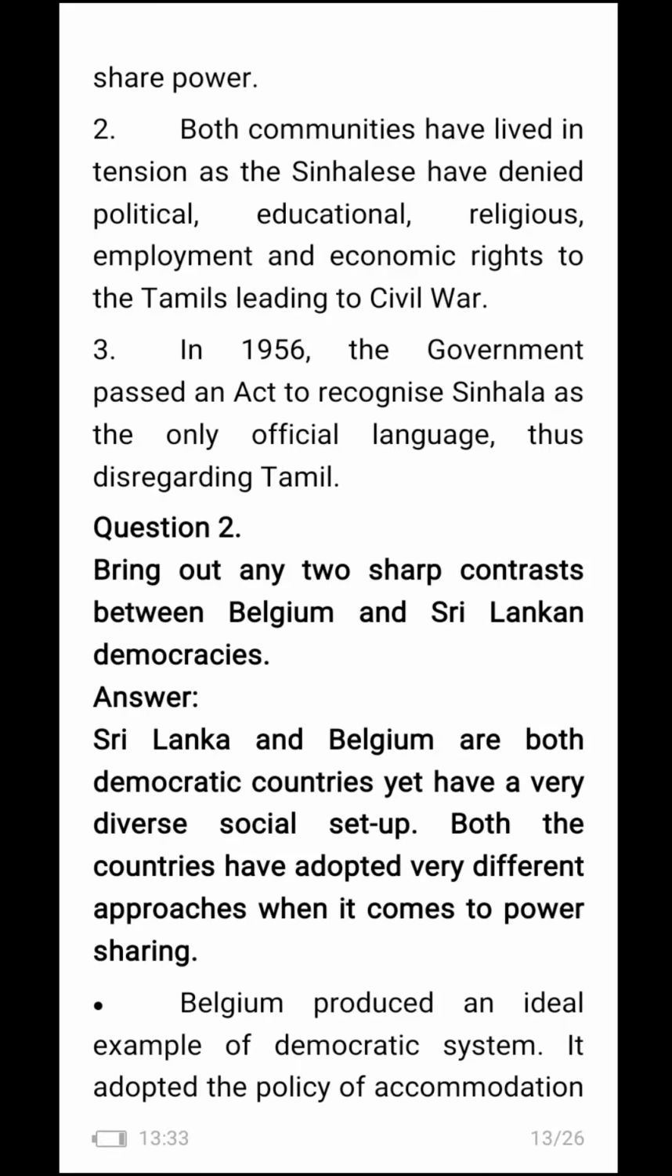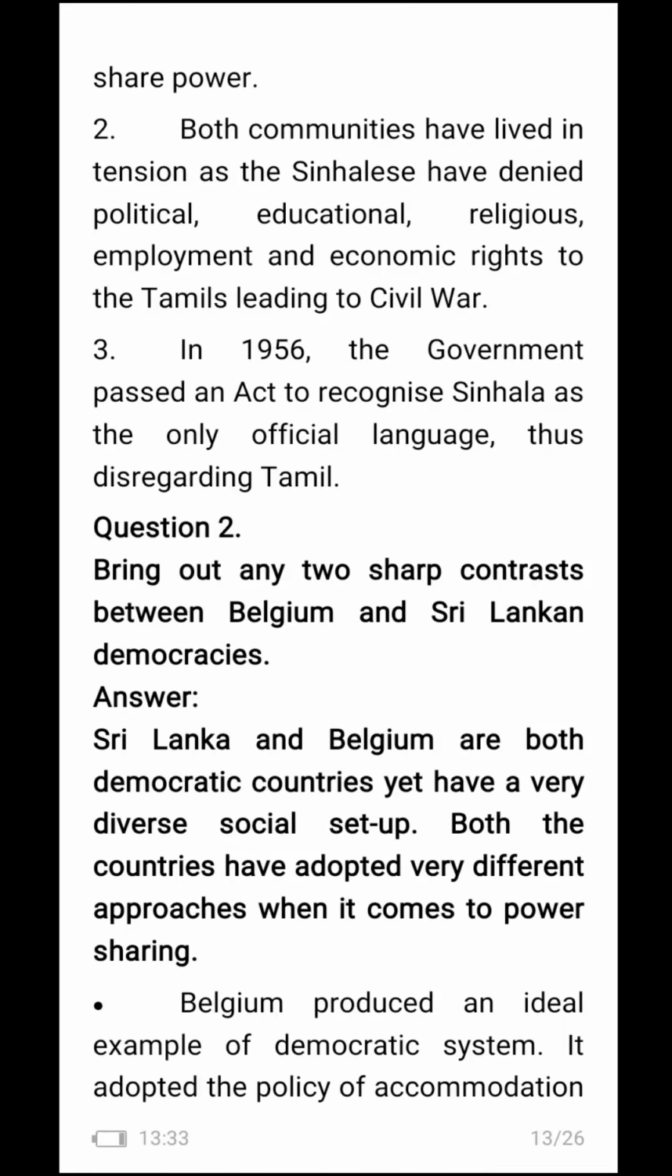Bring out any two sharp contrasts between Belgium and Sri Lankan democracy. And now the first question can be answered like this: Sri Lanka and Belgium are both democratic countries, yet have a very diverse social setup. Both the countries have adopted very different approaches.